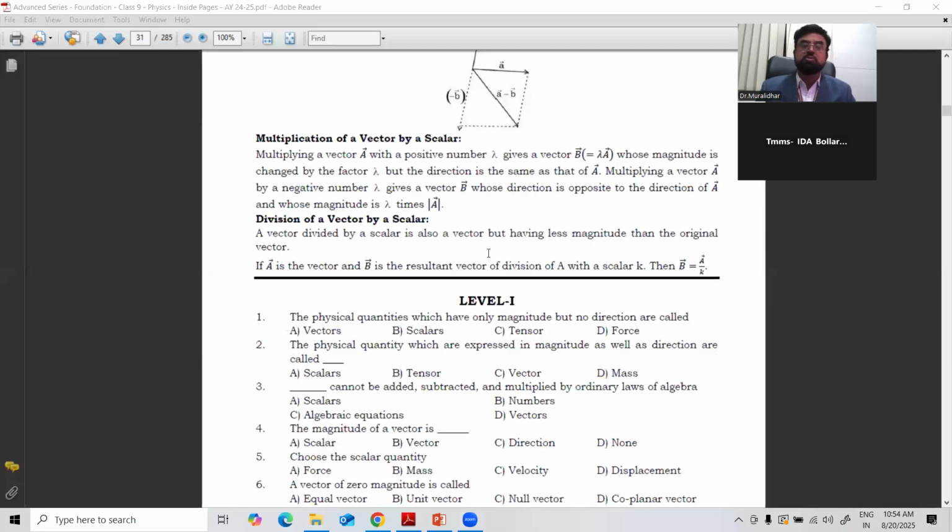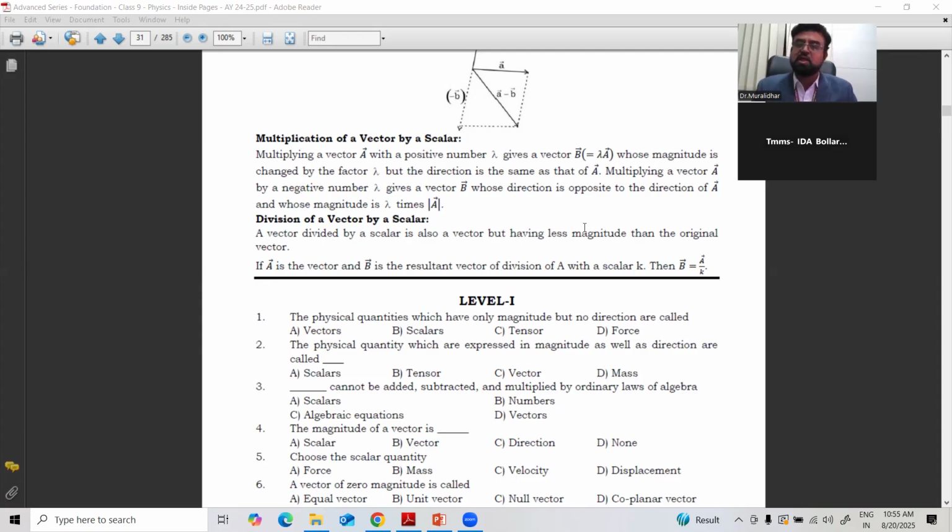Then multiplication is also possible in vectors. There are two types of multiplication: one is dot and one is cross, the cross product and dot product. That mathematical part we learn in mathematics again, or when you go to higher class physics. Multiplying a vector A with a positive number gives a vector whose magnitude is changed by that factor. So you can multiply one vector with another. We can add the two vectors, subtract the two vectors, multiply the two vectors. Addition is possible when both are in the same direction.